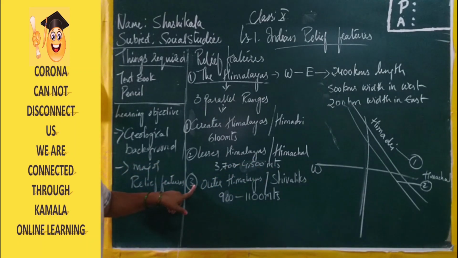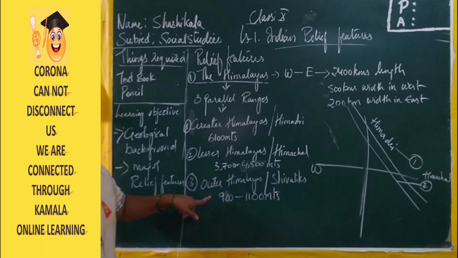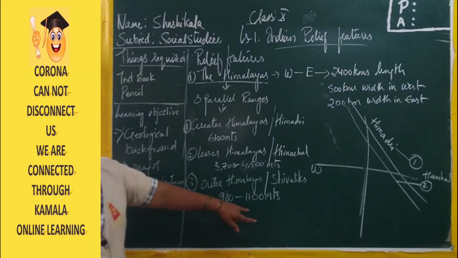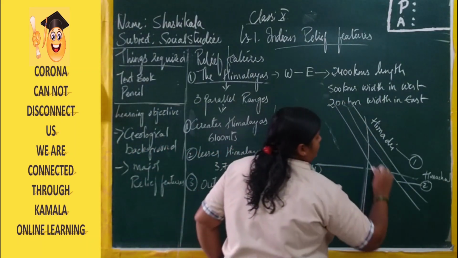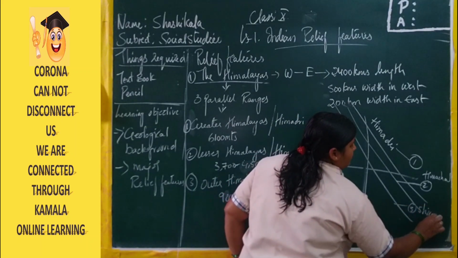And the third one is the Outer Himalayas, or Shivaliks. The height of the Shivaliks is 900 to 1,100 meters. The third parallel line is the Shivaliks.